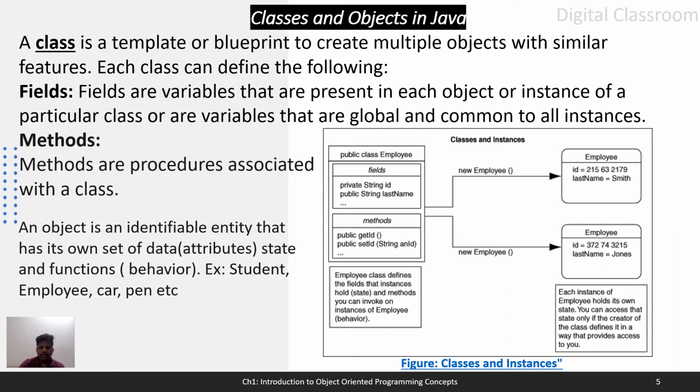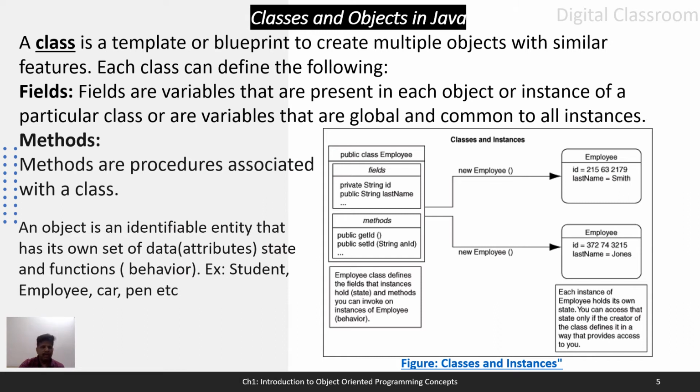Okay, so within class we will have only fields and methods, that is data members, variables and methods, and from that class we will be creating instances or objects of that class. Each instance will have its own state, means its own set of values for the fields defined in the class.